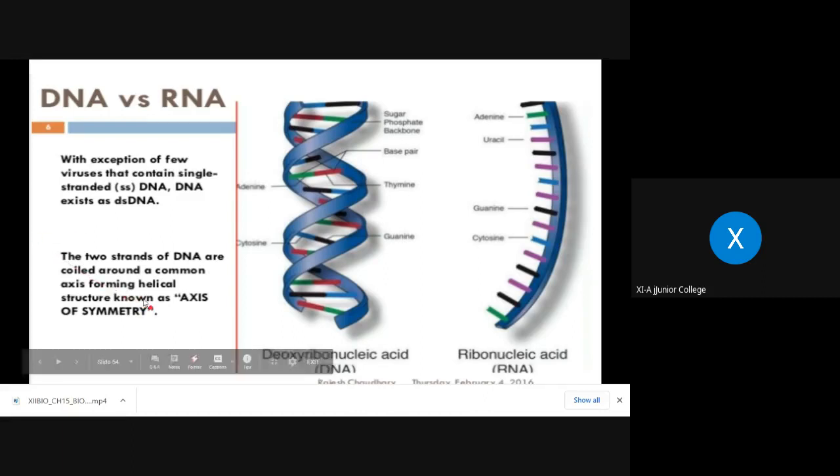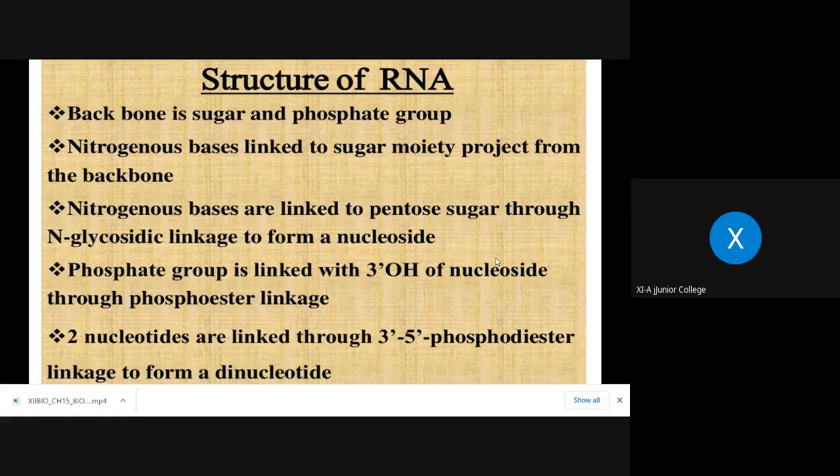Here, the two strands of DNA are coiled around a common axis, forming a helical structure known as axis of symmetry. I showed you in the previous diagram. Axis I showed, right? Then we will talk about RNA structure. The backbone is sugar and phosphate group, just like DNA. And the central axis is what? That pairing of nitrogen bases, isn't it?